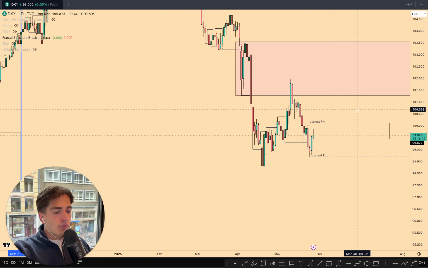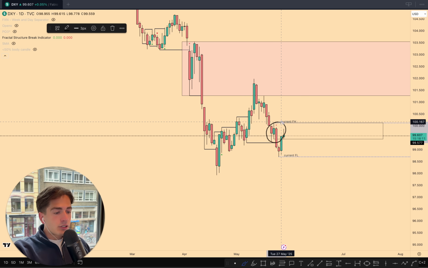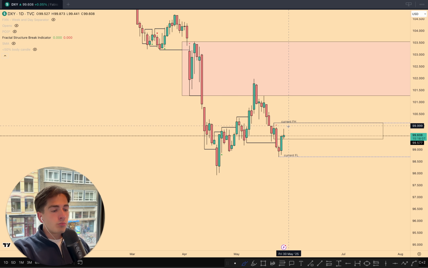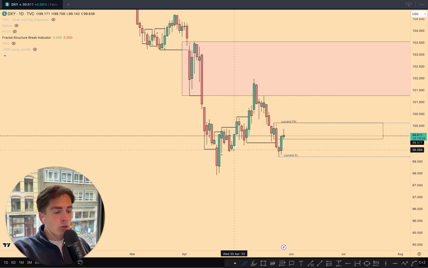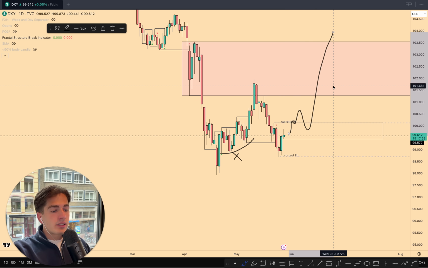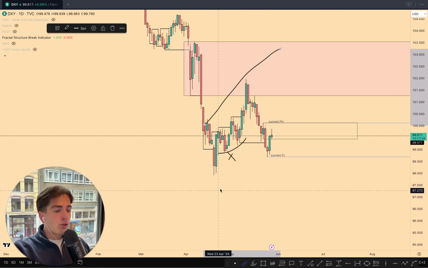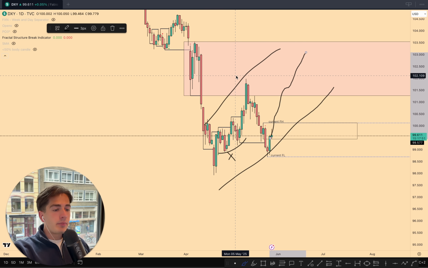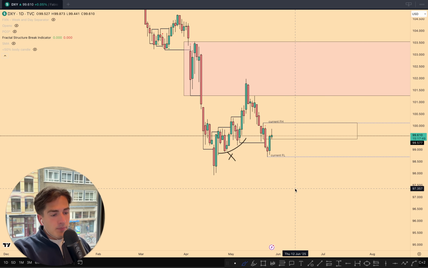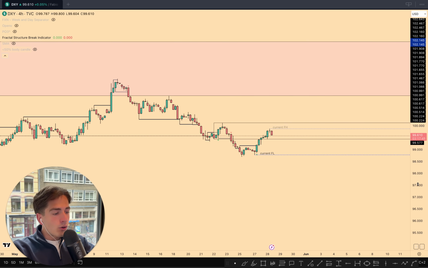Then if we follow the overall fractal structure, what can we see? We can see that we've retraced into this daily supply zone, and it now makes sense to continue pushing down lower. If the current fractal high were to break, then I would be happy to get into some more longs again, because then this was just a liquidity swipe of these equal lows over here. And then I'll just look for the long again, because then I expect that there is still potential for this overall pullback to evolve into something bigger where we can maybe take out this high once again. So yeah, that's what I have for the dollar index. So keep an eye on what happens within this area of supply.